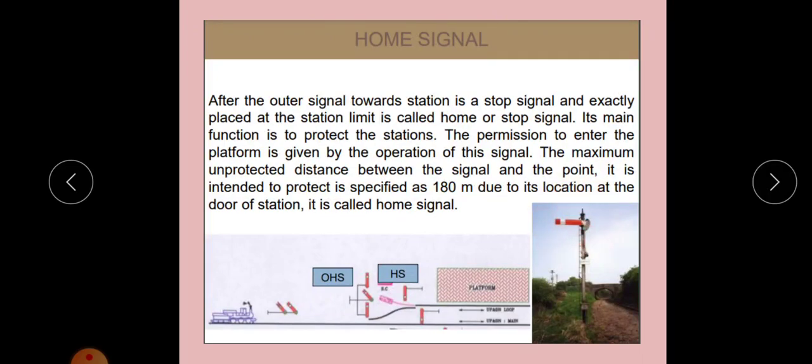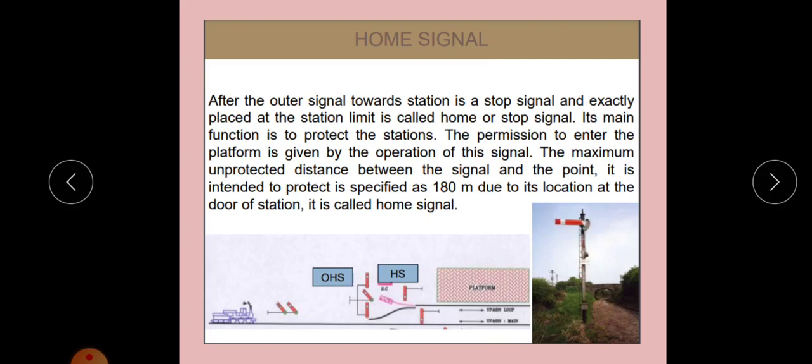That's only the name. So home signal means the stop signal after the outer signal towards the station, exactly placed at the station limit, is called home or stop signal. Its main function is to protect the stations. The permission to enter the platform is given by the operation of this signal. So it is placed immediately after the outer signal towards the station, and it actually permits entering the platform.